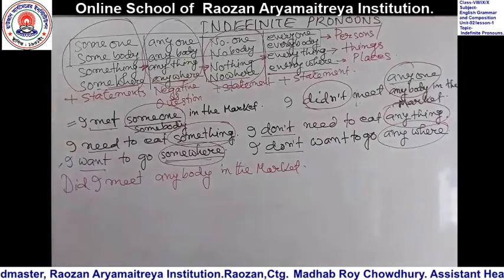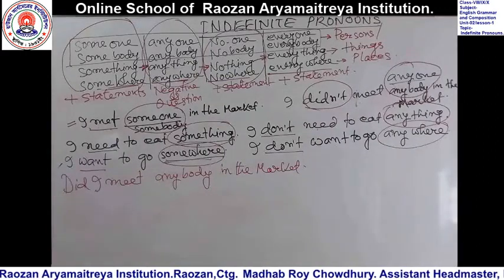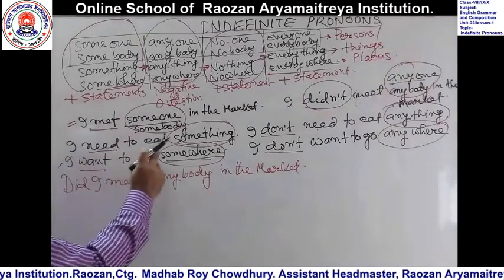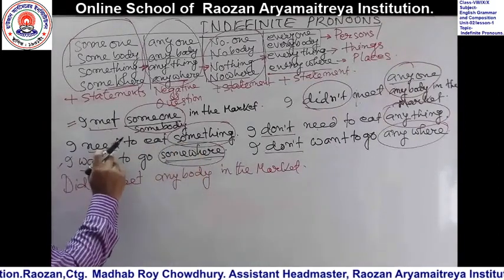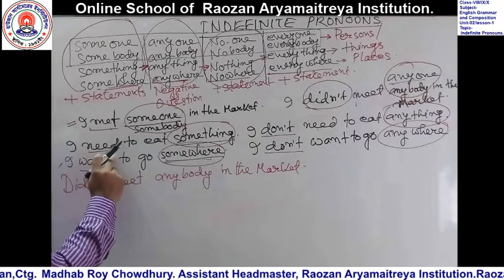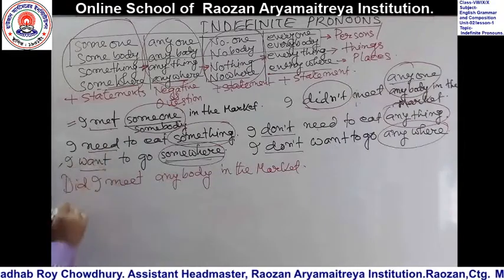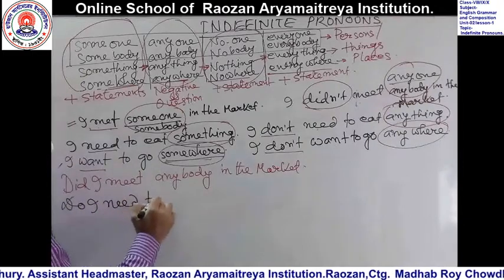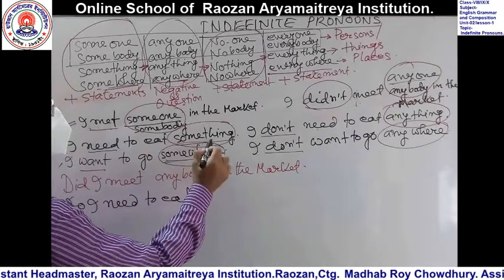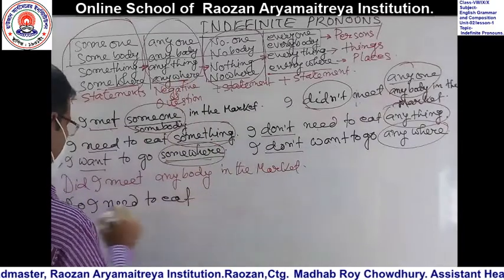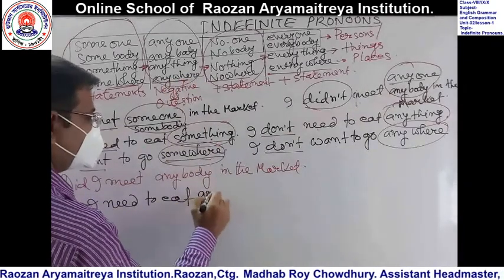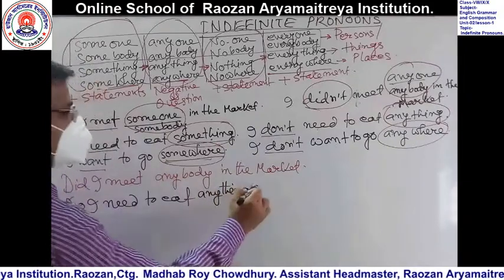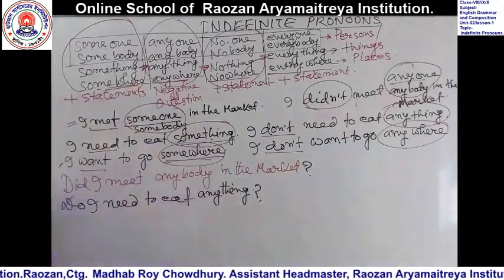Okay, dear students, in the same way we can do these types of sentences. Suppose I need to eat something. If we make a question for this sentence, what will you write? This is present. Do I need to eat? Look, something changed into anything. Do I need to eat anything? This is a question mark.